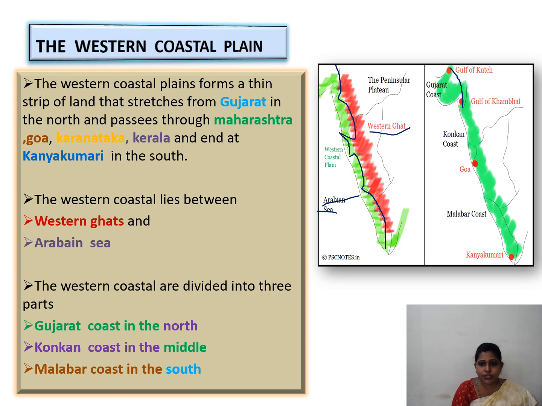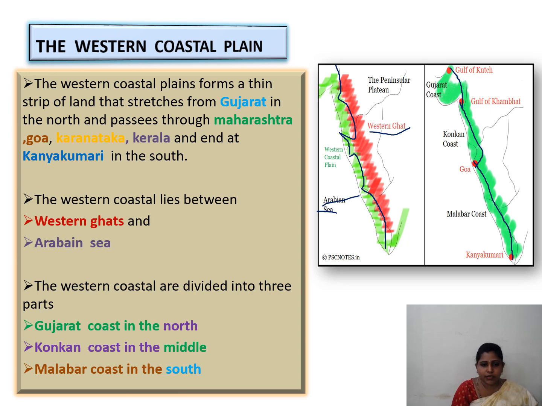Maharashtra to Goa is the Konkan coast, and from Goa to Kanyakumari is the Malabar coast. So the Gujarat coast is in the north, the Konkan coast in the middle and the Malabar coast in the south.